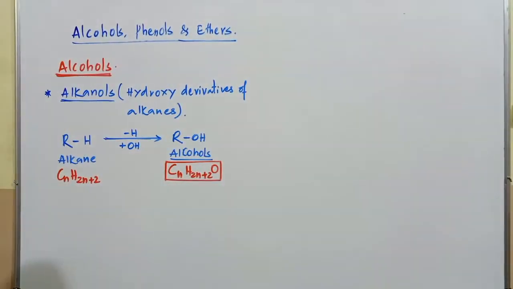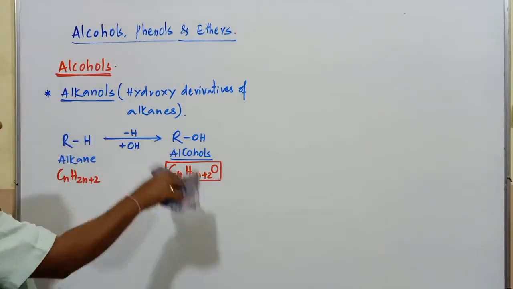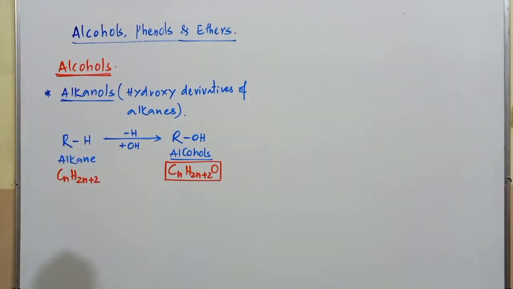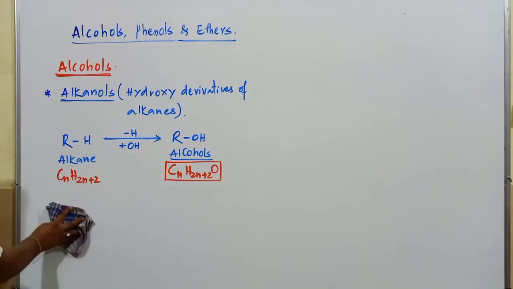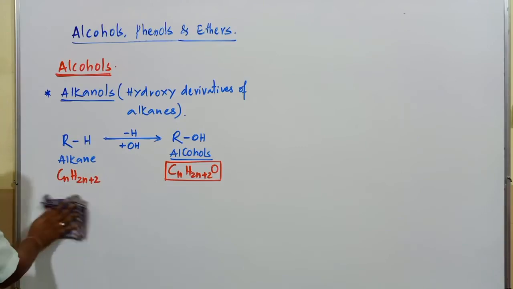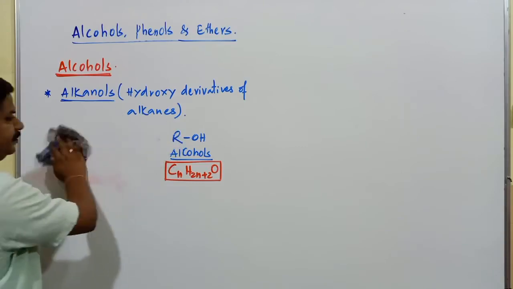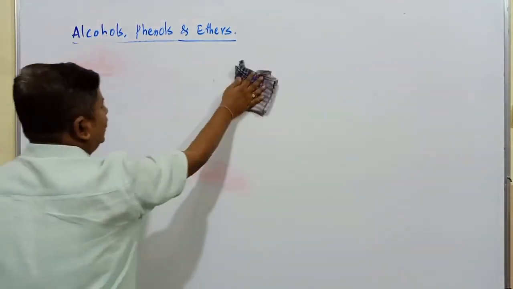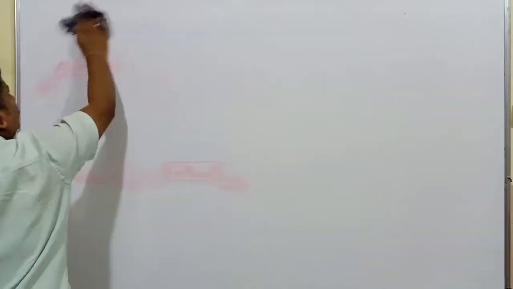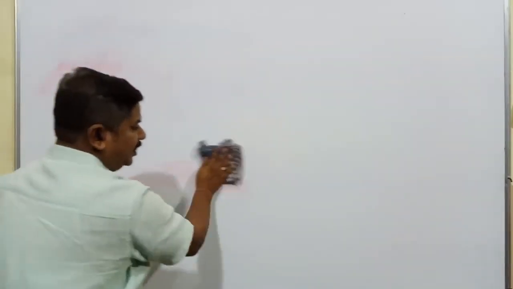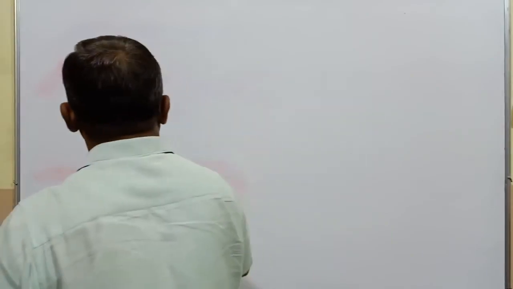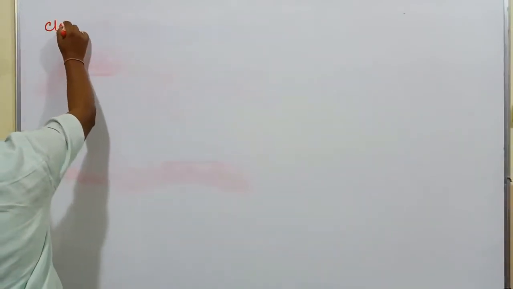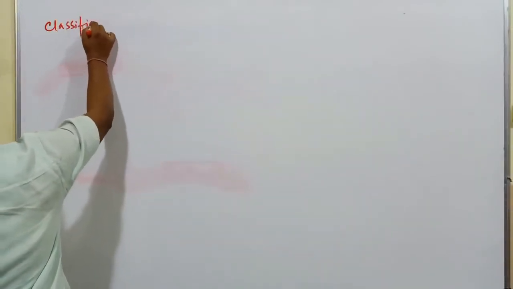Next, the classification of alcohols: how these alcohols are classified into different categories. There are different types of alcohols depending upon various categories. As I mentioned earlier, we are concentrating only on alcohols first. After that we will go to phenols and ether compounds. So next one is the classification of alcohols, how these alcohols have been classified.